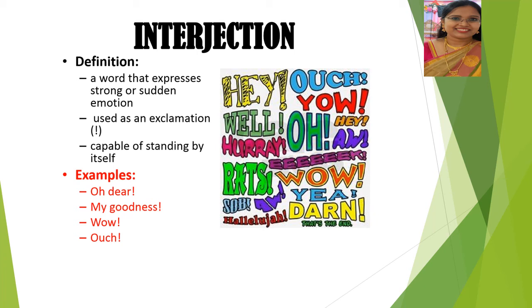When you say "wow," wow is used when you are surprised. Ouch is used when you get hurt. So these are the words we use as interjections, which come out of your sudden strong emotions.